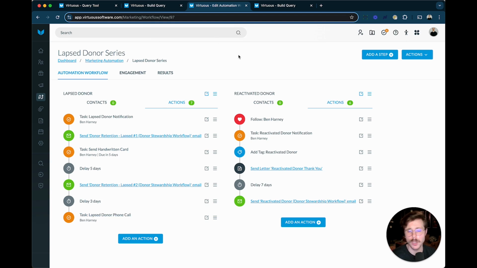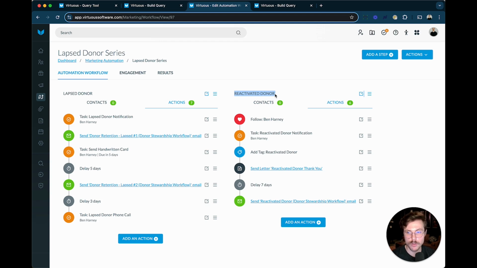Now, there's something else that's going on here, and that's going to be a branch for my reactivated donors. The idea being that, hey, we have this person who lapsed, but we were actually successful in getting that gift to pull them back into active donorship. We want to solidify that relationship, add a little bit of extra cultivation, a little bit of extra stewardship to make sure that they don't land in that lapsed group again in the future.